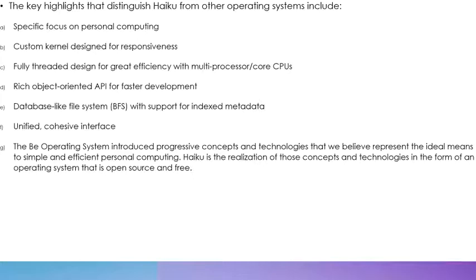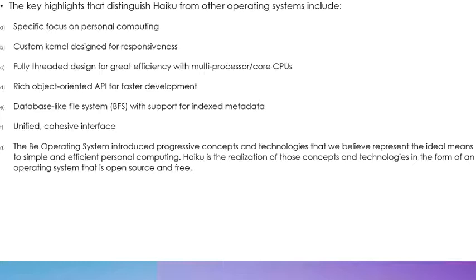The key highlights that distinguish Haiku from other OSs include a specific focus on personal computing in order to make it as enjoyable as possible, custom kernel design for responsiveness, fully threaded design for great efficiency with multi-processor or multi-core CPUs, a rich object-oriented API for faster development, a database-like file system, which is the Be File System or BFS, with support for indexed metadata, and a unified, cohesive interface.